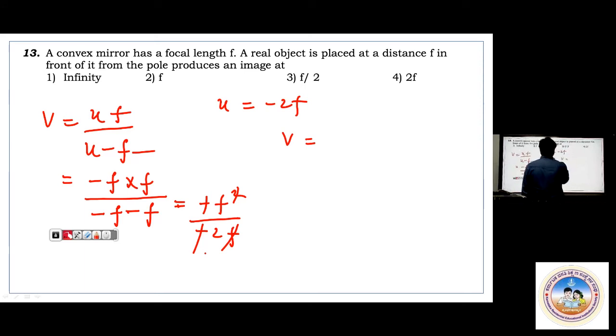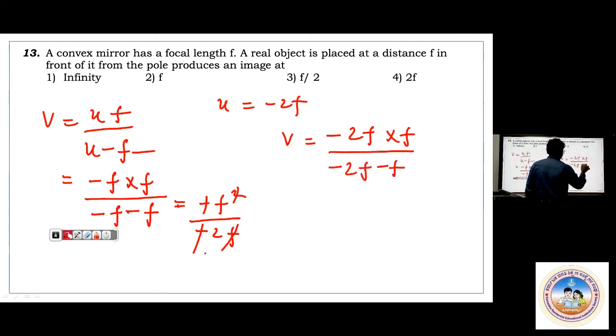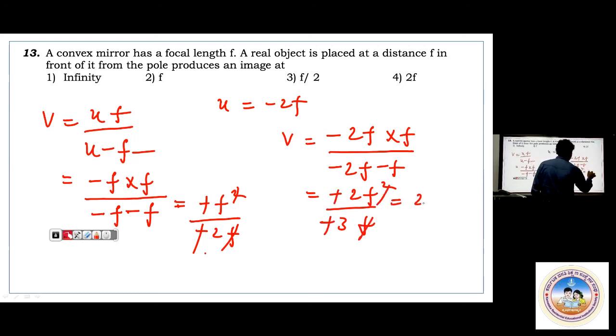You do minus 2f into f divided by minus 2f minus f. What do you get now? 2f square divided by 3f. One f is cancelled and minus cancels. 2f by 3.